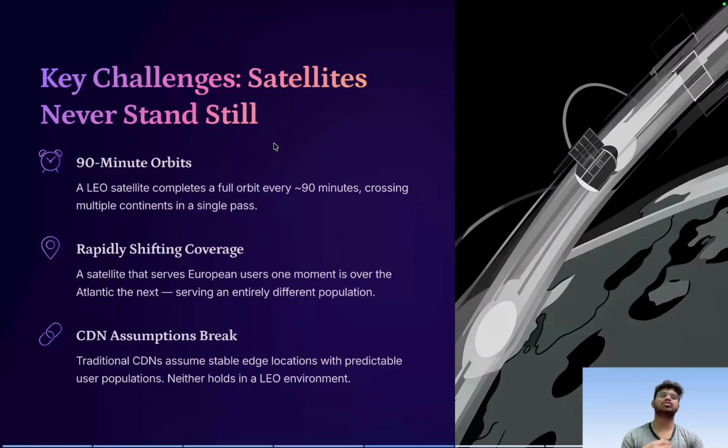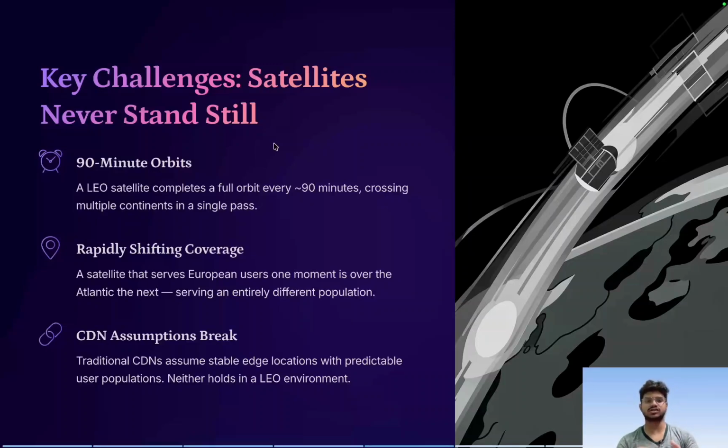If I talk about the key challenges that we have, those satellites continuously revolve around the earth with a period of about 90 minutes. So those satellites are not fixed, right? Currently some satellite is serving Europe, and after a few minutes it may serve some other place, maybe America, right?